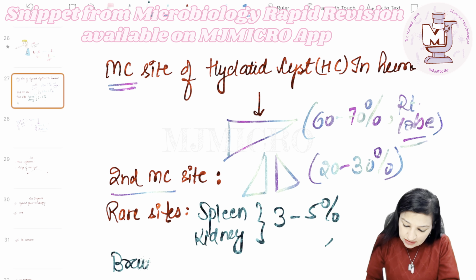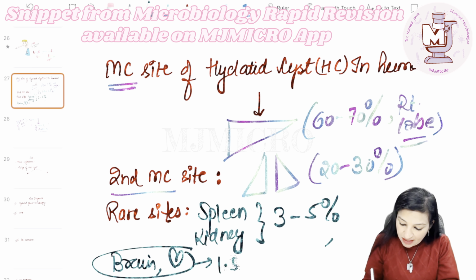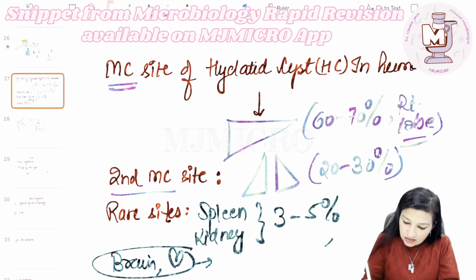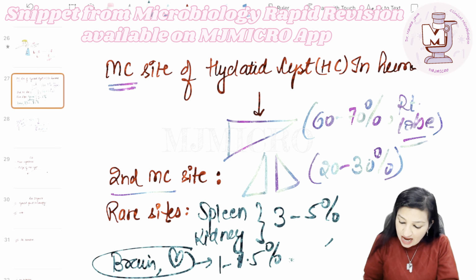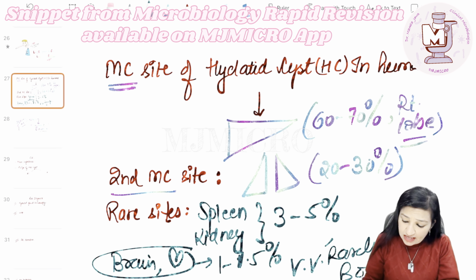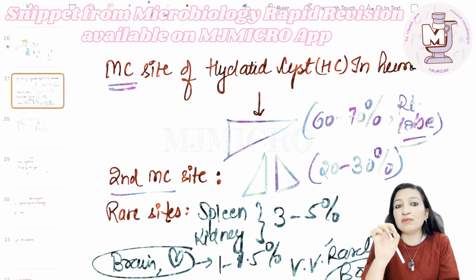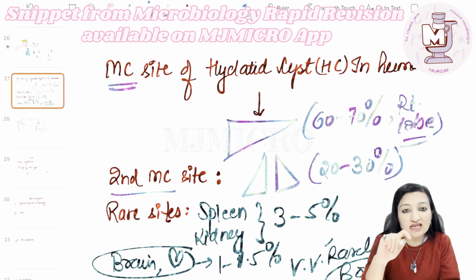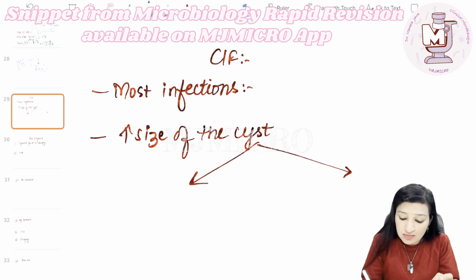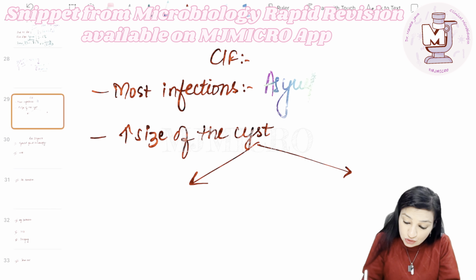Then remember dimag or dil, that is brain and heart, both of them comprise 1 to 1.5% of the cases. And very, very rarely bones may also be involved. Okay, but please do remember the most common site, that is liver, and the second most common site, that is the lungs. Now coming to the clinical features, remember most of the infections are actually asymptomatic.